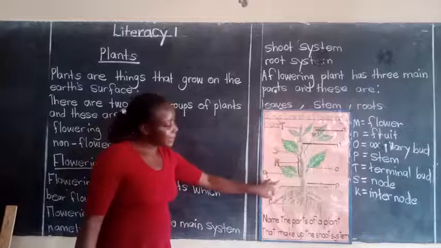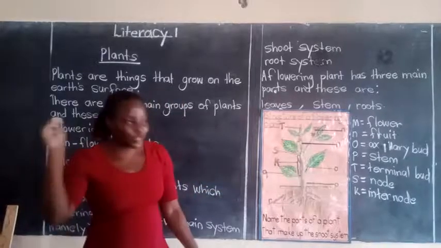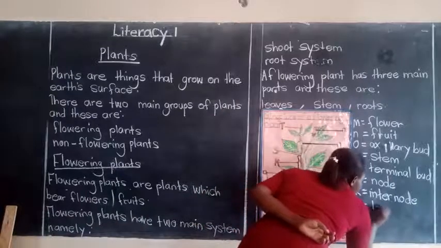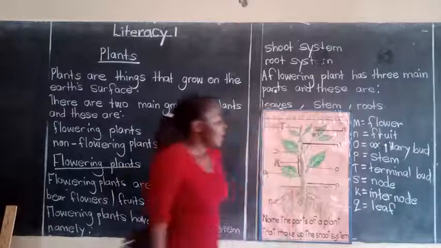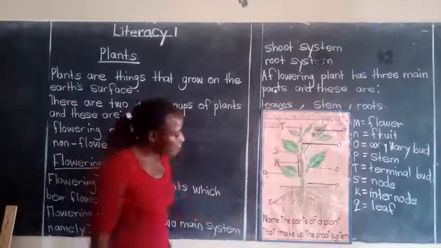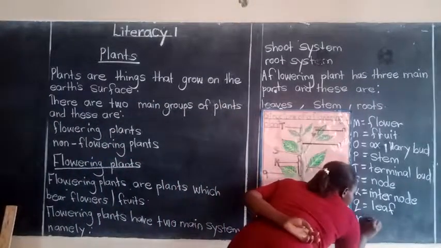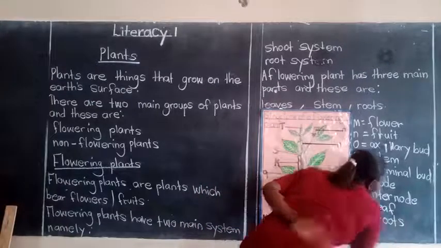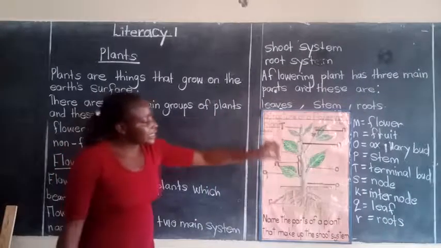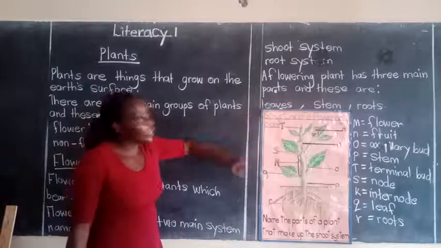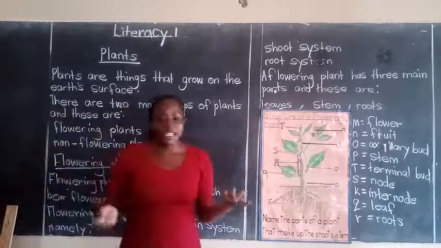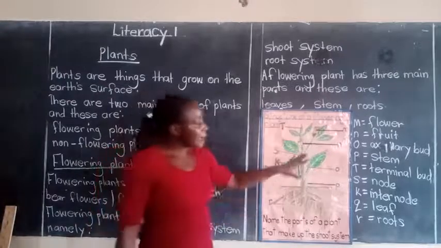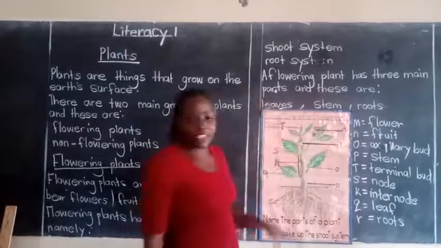Then we have this part here and this part here. Very good. It's called the leaf, and it is represented by letter Q. And lastly, we have this part here, which is represented by letter R, and it's called the roots. So those are the different parts found on a flowering plant. We shall go ahead and look at their uses on a flowering plant.